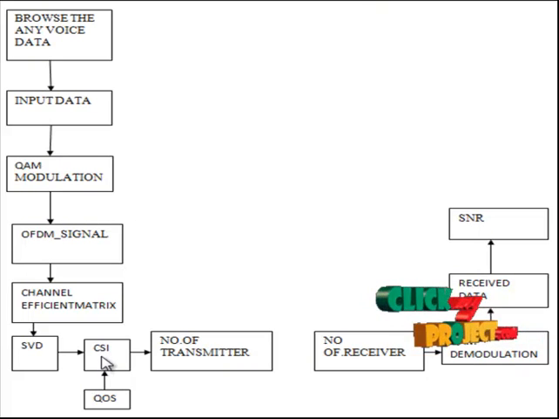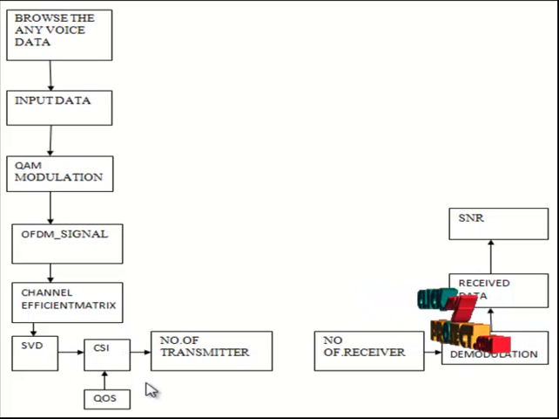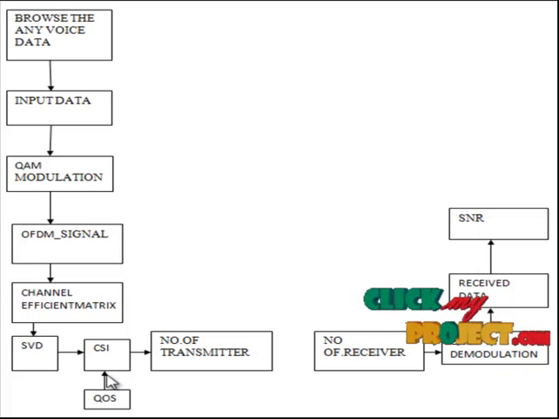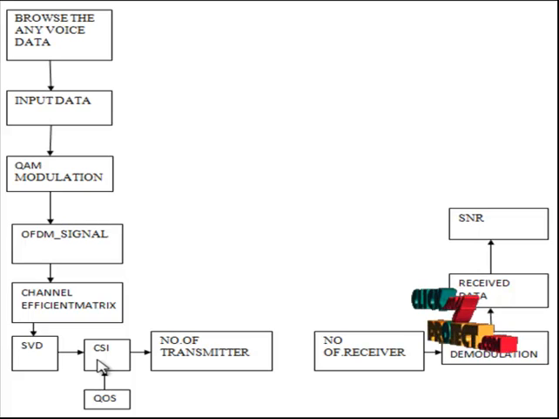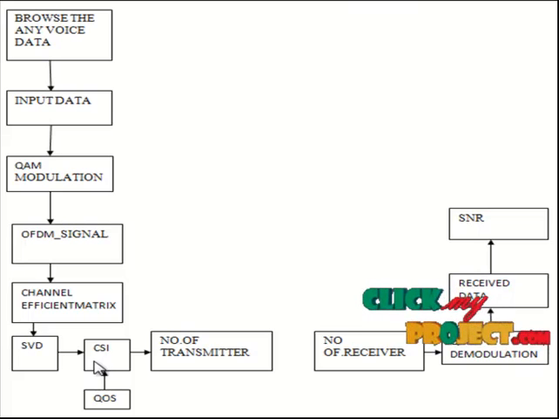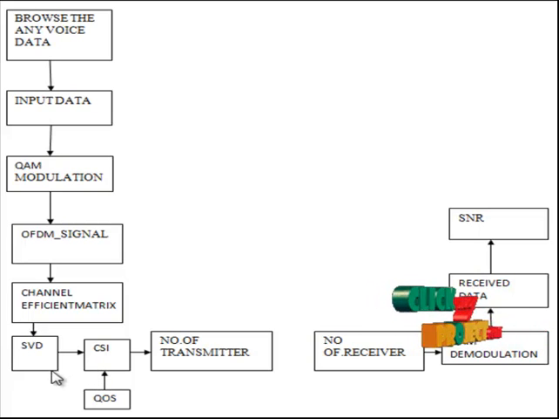The CSI means channel state information window. The channel state information is used to calculate all the characteristics of the input channels. Then they calculate the lowest path delay and measure the quality of service in the transmitting channels. And they calculate the path gain for the required lowest path delay and also measure the channel filter delay.